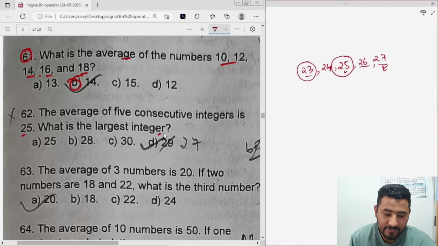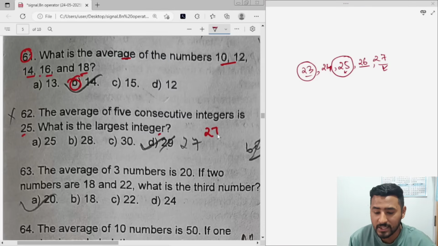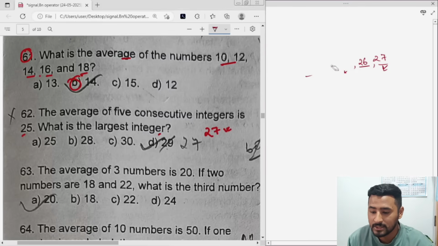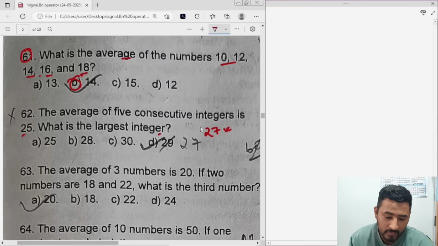So here 27. Option A is 25, B is 28, C is 30, D is 29. Since there is a mistake, I think a typing mistake in this question, the correct answer would be 27. No option matches, so just remember 27 will be the correct answer. Let's see next.